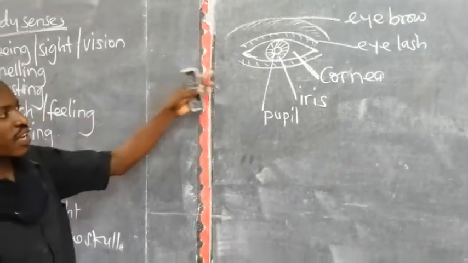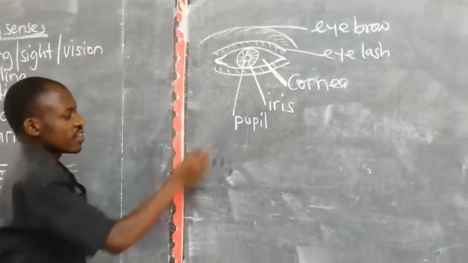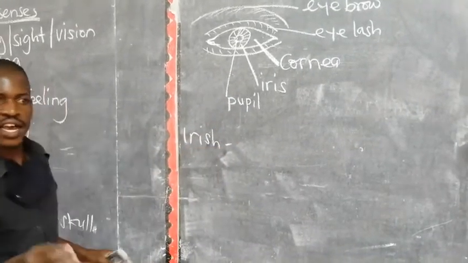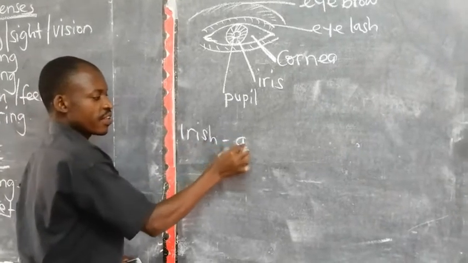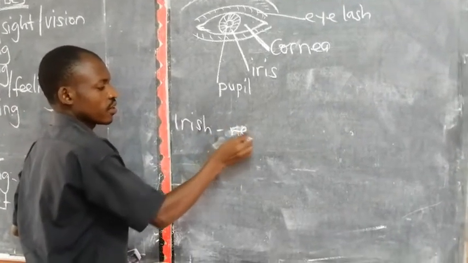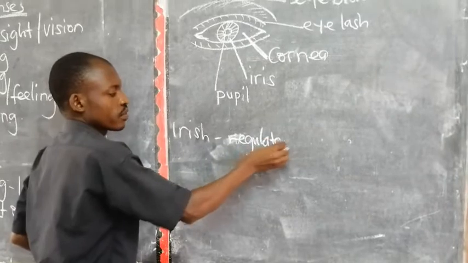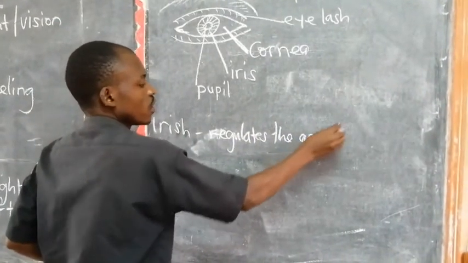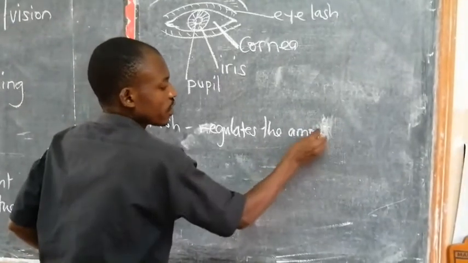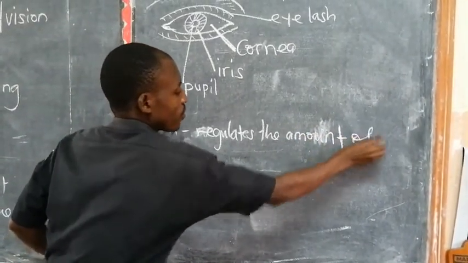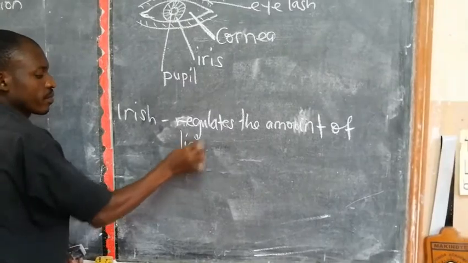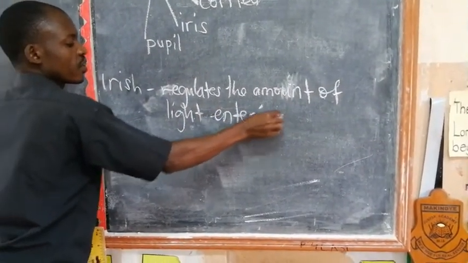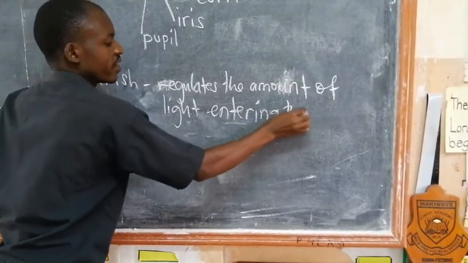Now when you look at these eyes, look at the iris. The importance of the iris is to regulate the amount of light entering the eye.